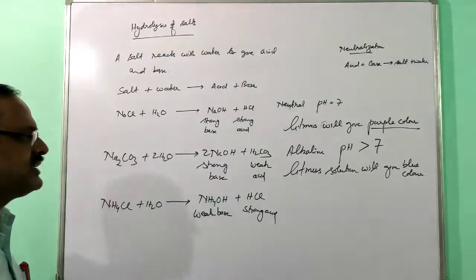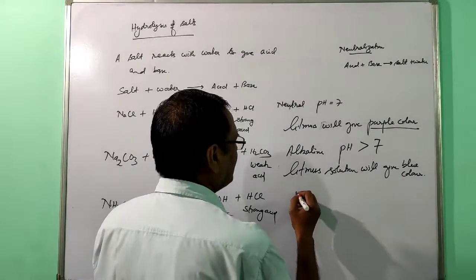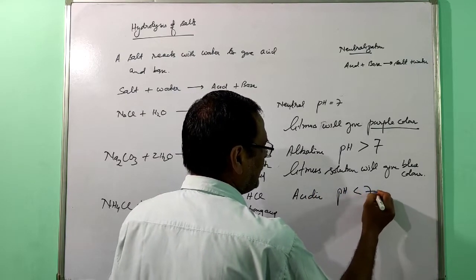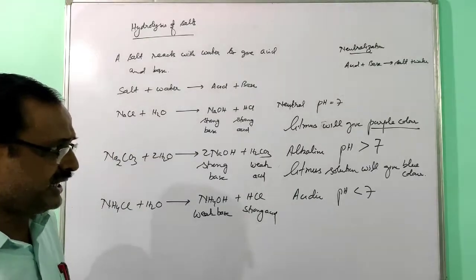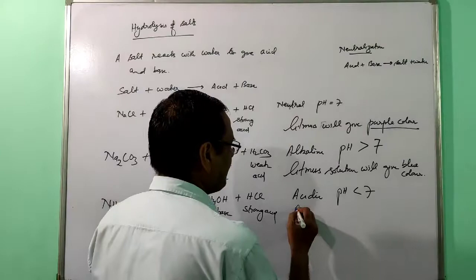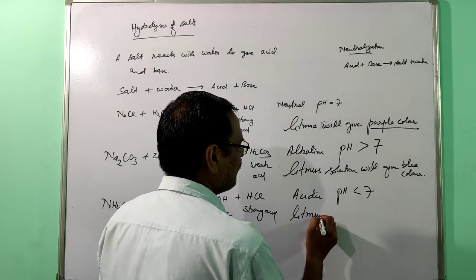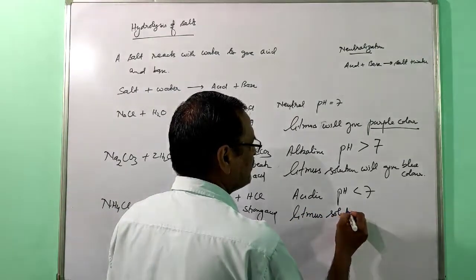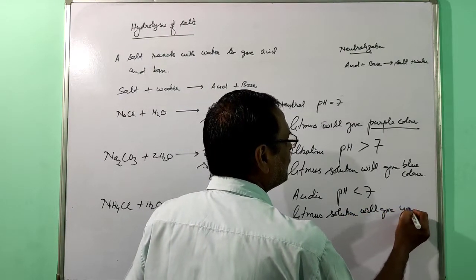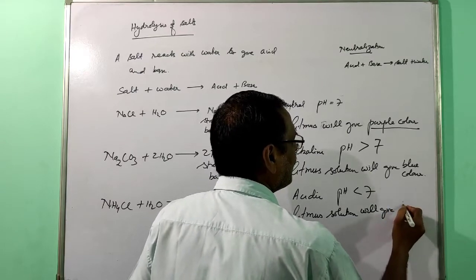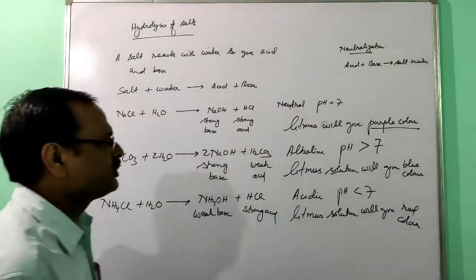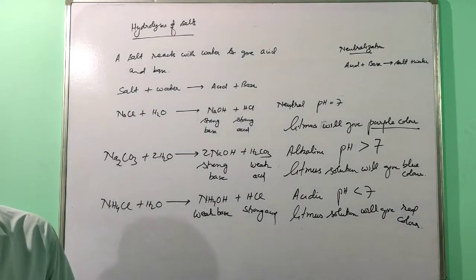So here the acidic nature is more, so it will be acidic. pH will be less than 7 and litmus solution will give you red color. So this way you can solve it.